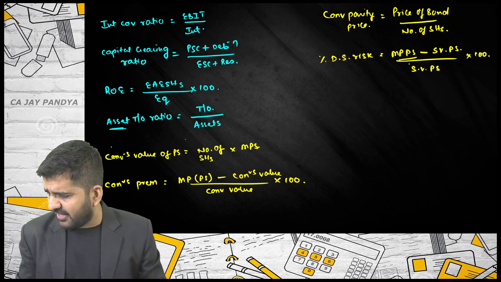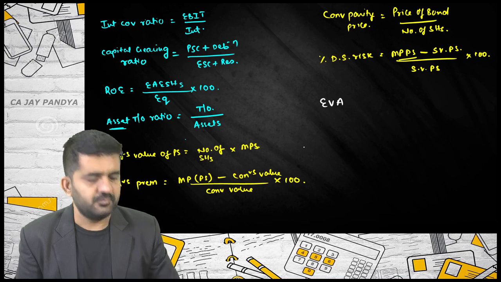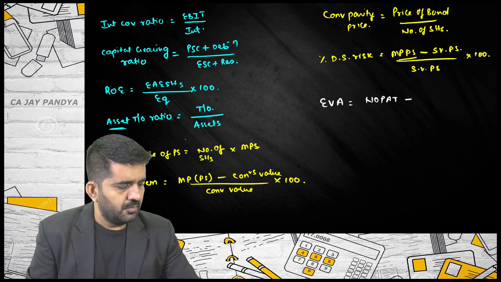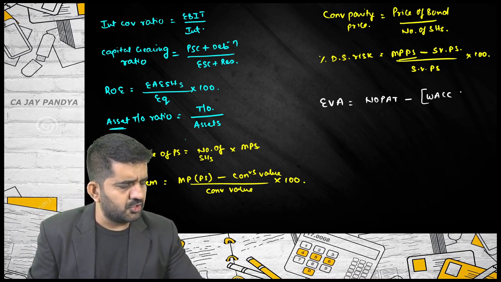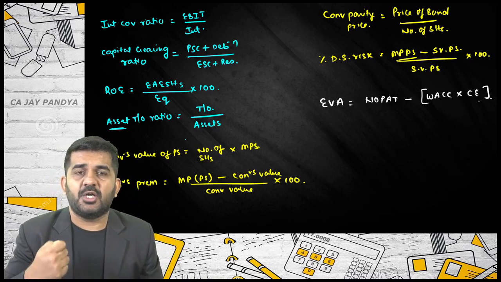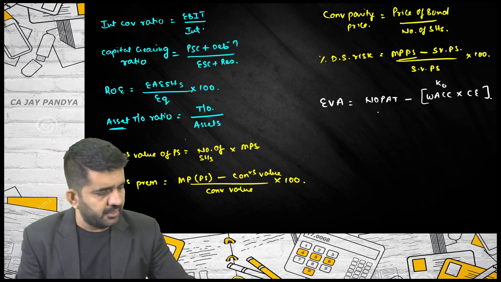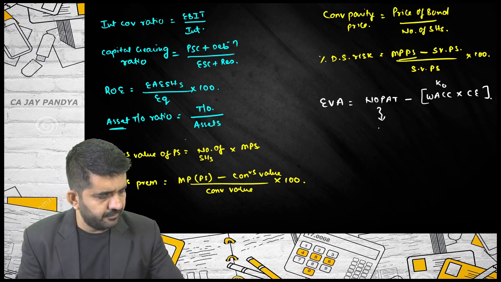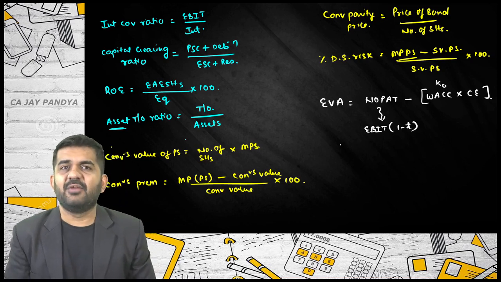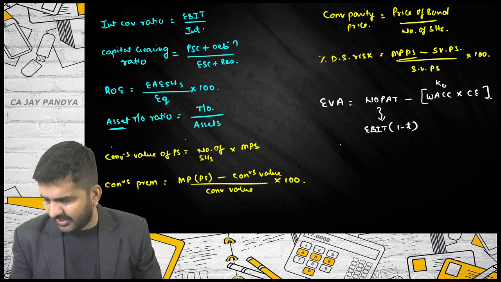Then we went to buyback. Buyback we have covered each and every point, and then was EVA. How to find out economic value added? It is NOPAT minus weighted average cost of capital multiplied by capital employed. What is capital employed? It is everything: equity, reserves, debt, preferences. Weighted average cost of capital is nothing but Ko. How to find out NOPAT? It is EBIT into 1 minus T. And we have done other variations of this in question number 4 of economic value added.